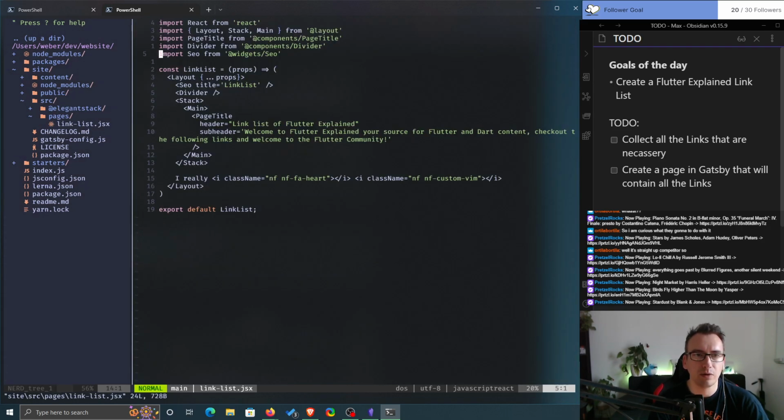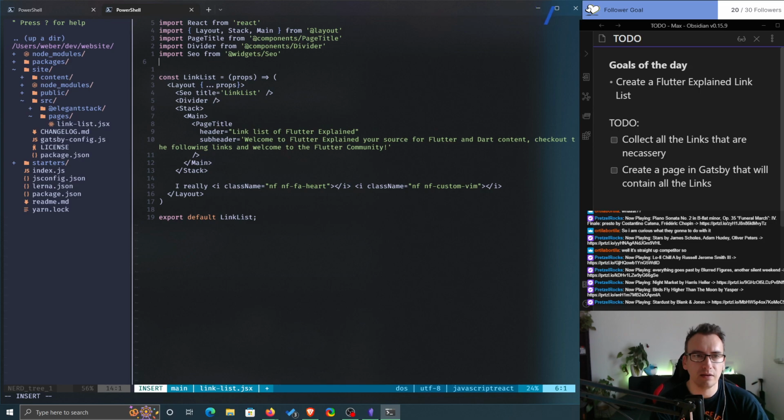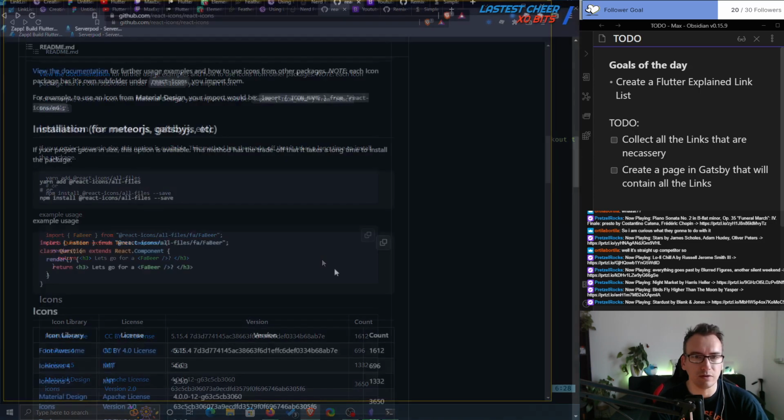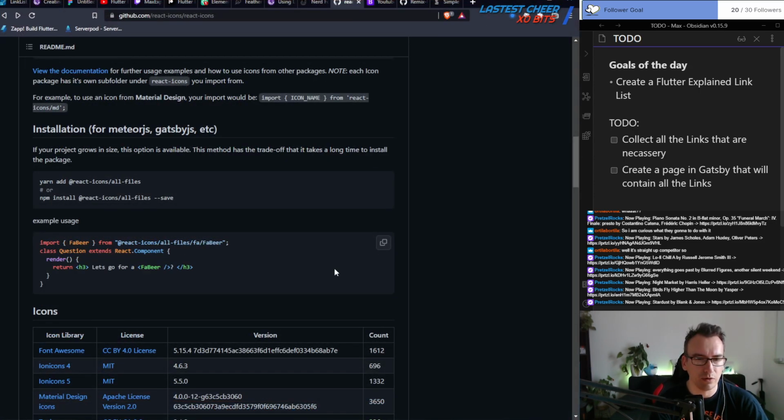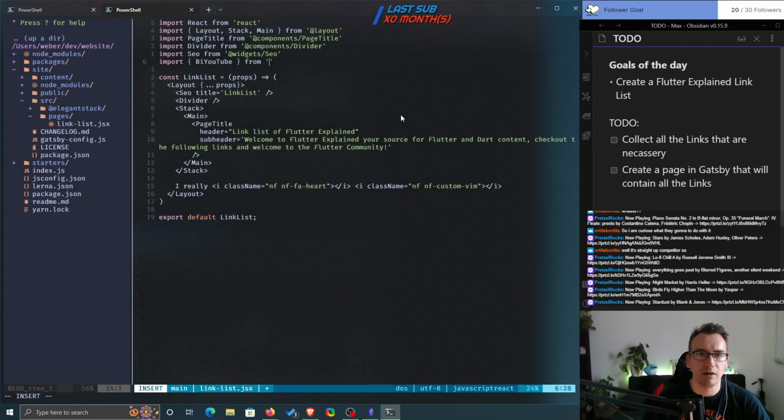And inside of here we can now import things. So let's see if we find the things directly. Import BI YouTube, for example, from... Do we get any recommendation here? No. The problem is the language server is not running for JavaScript, and probably that is a big problem. I have to add that somewhere.